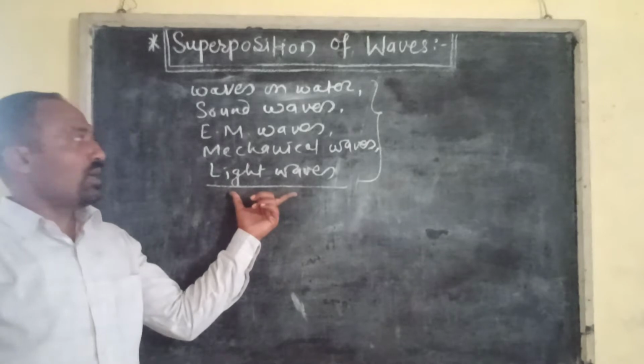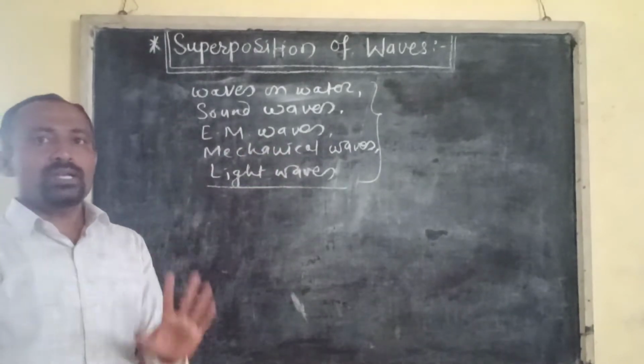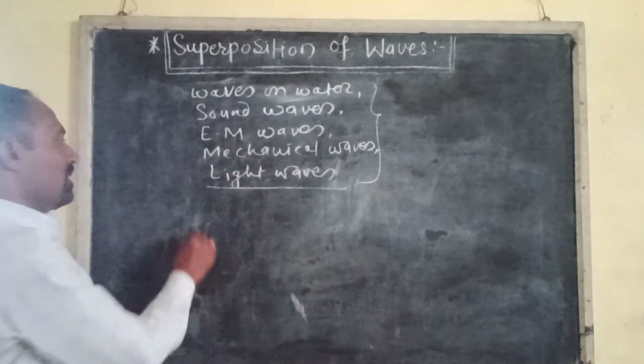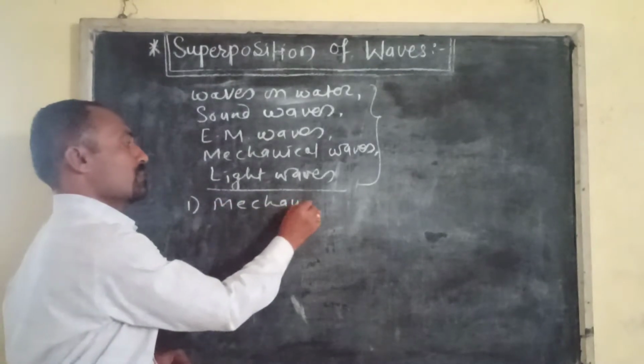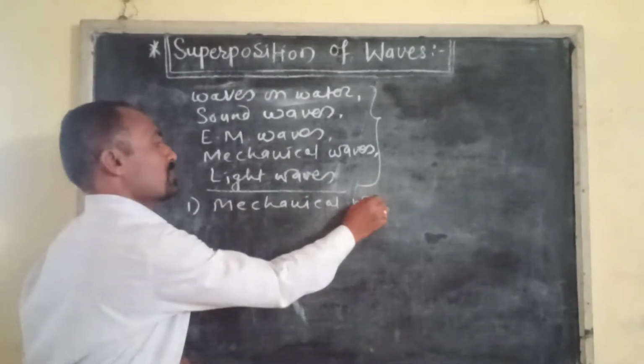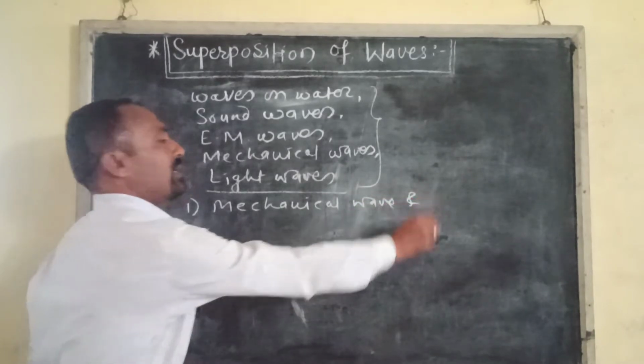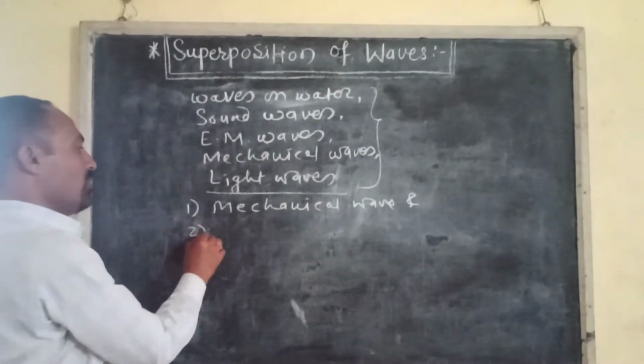Now we have to see the two main types of waves. These are number one, mechanical waves, and number two, non-mechanical waves.